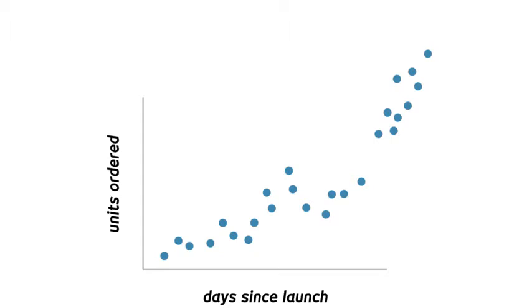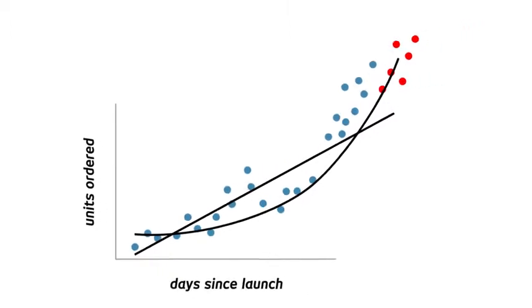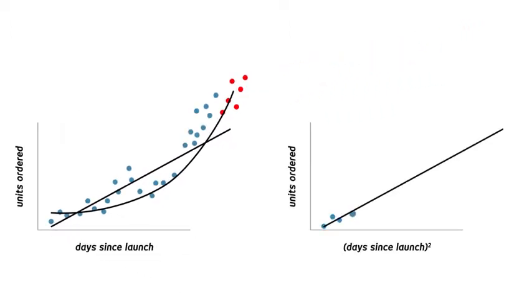So if we just look at demand as a function of time and look at a linear relationship, we may underestimate the impact of time upon demand. Whereas if we looked at a scatter plot of demand as a function of time squared, then we get a very strong linear association because we've implicitly built in that non-linear relationship, right?